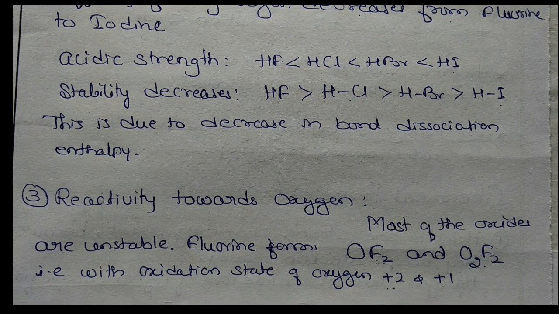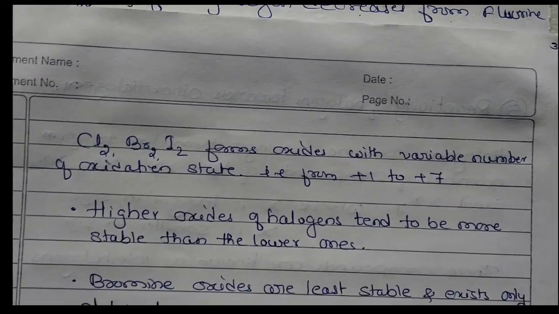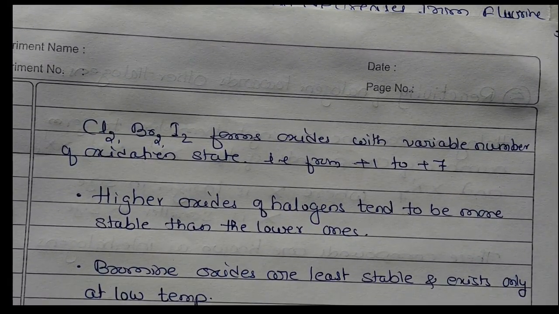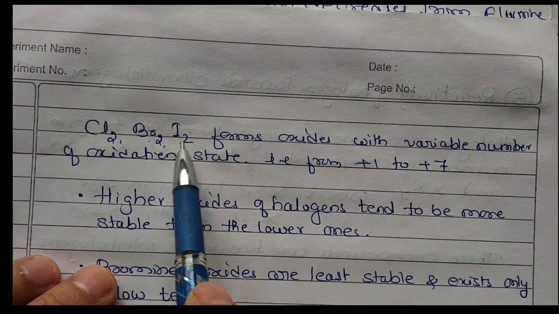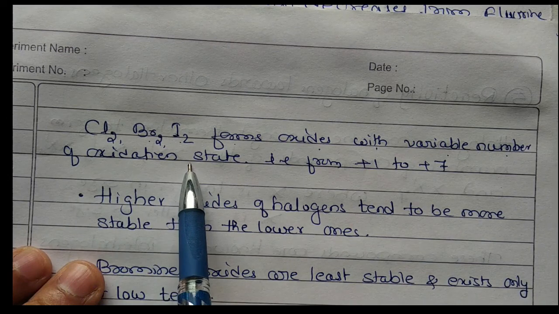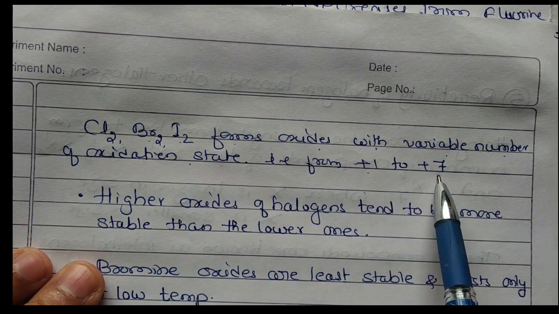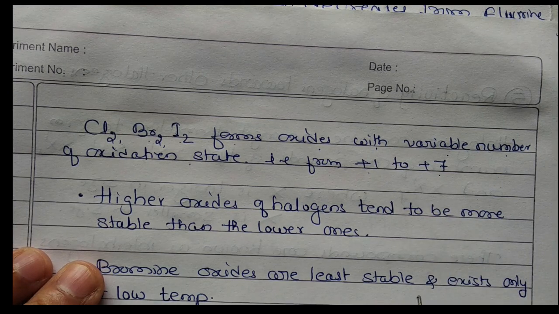So chlorine, bromine and iodine form oxides with a variable number of oxidation states, from +1 to +7. Let us take examples later on.